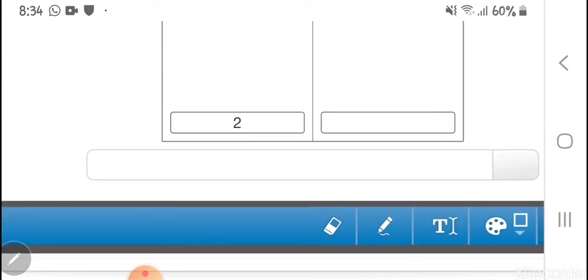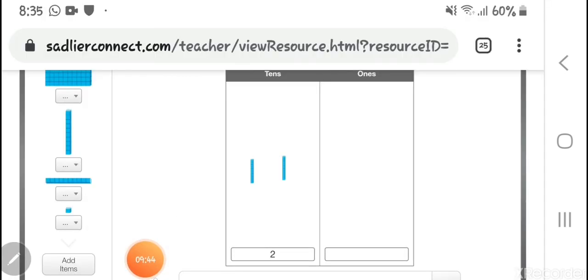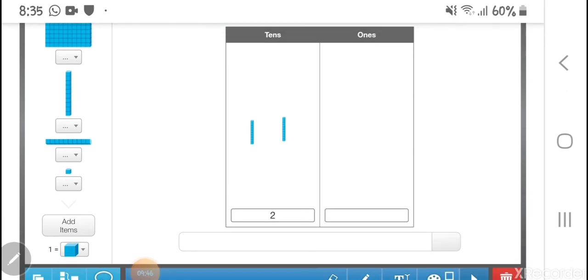I can write from here. I will use the pen. Just 1 minute. As you can see, I put 2 tens.